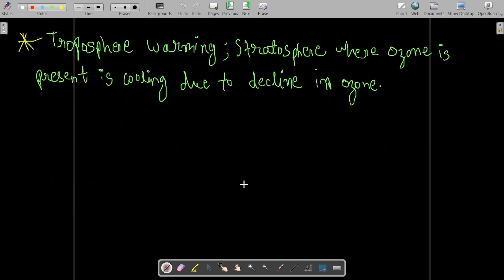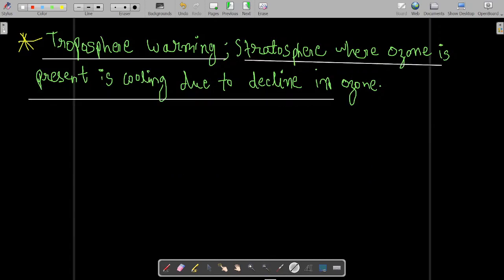Now because of global warming, the troposphere is warming, but the stratosphere, where ozone is present, is cooling due to the decline in ozone. So what is happening?